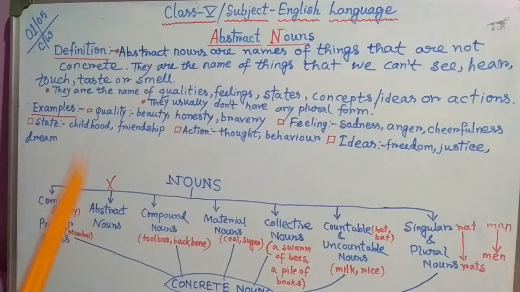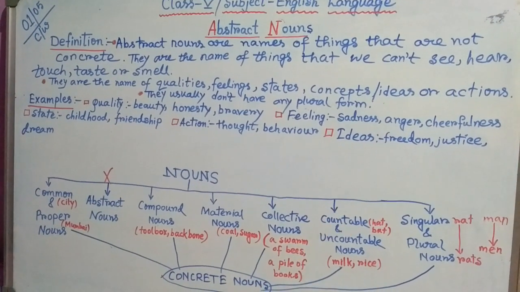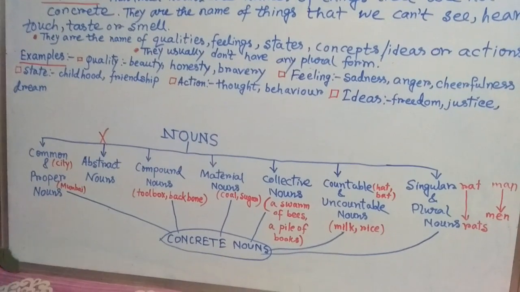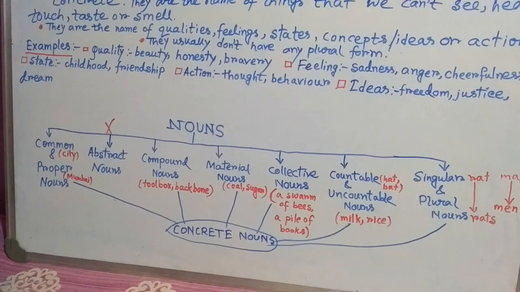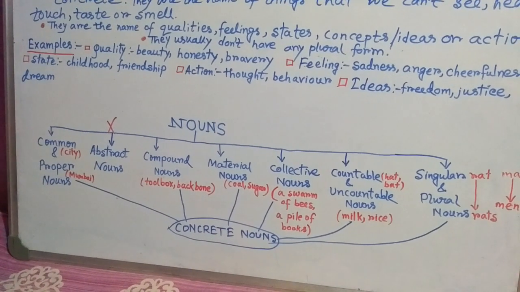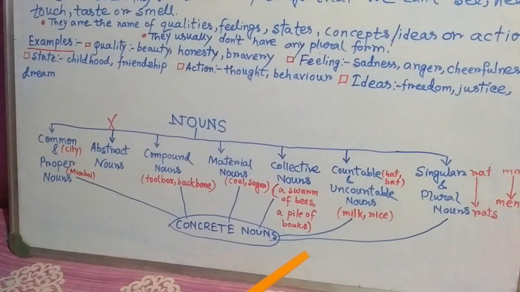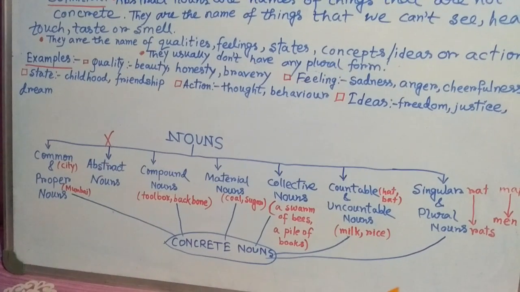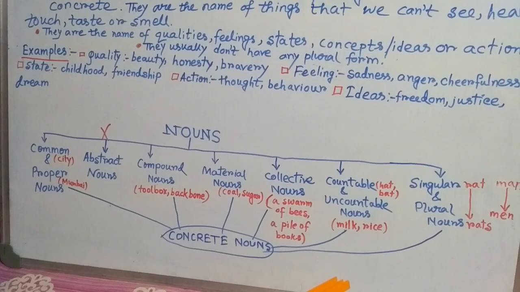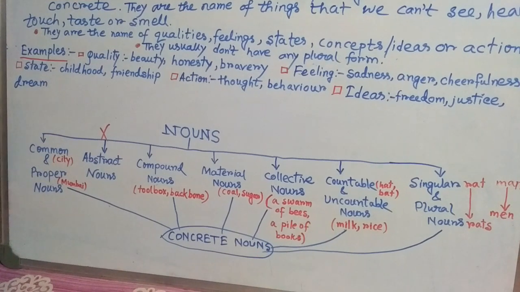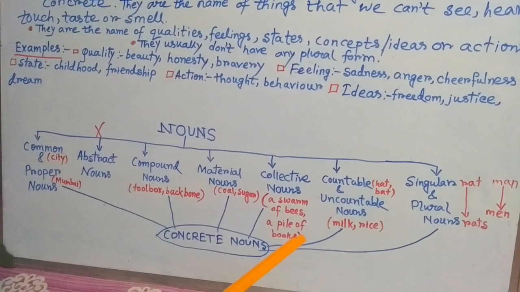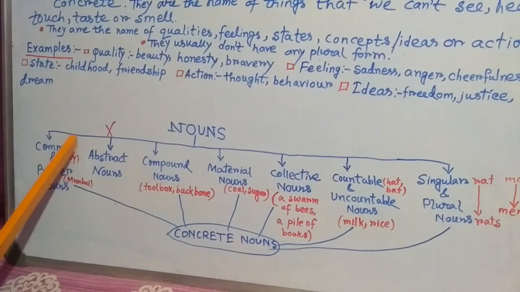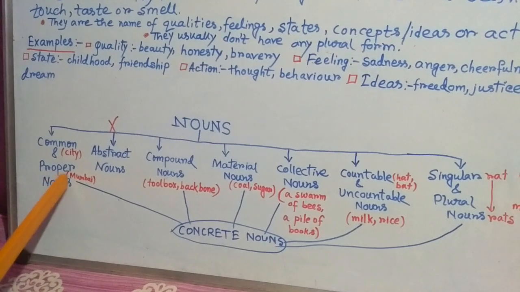Before starting abstract noun, we again memorize the nouns. There, I said nouns mean the words that we can see, we can hear, we can touch, we can use our five sense organs to identify them. Look at here, I am giving some examples of each and every noun. For example, common: city; proper: Mumbai.